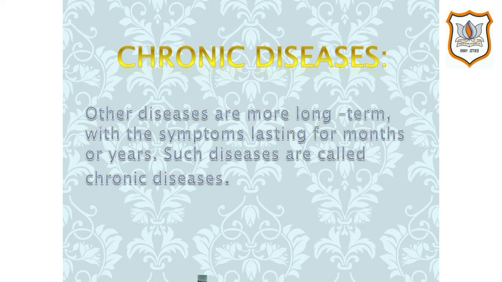Second type of disease is chronic disease. Other diseases are longer term, when the symptoms last for months or years. Such diseases are called chronic diseases. In other words, we can say that these types of diseases are long term with the symptoms lasting for months or years. Example is elephantiasis and tuberculosis.